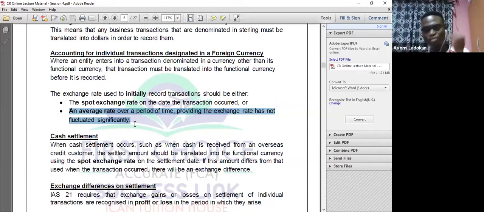So initially, you record the transactions using the spot rate or you use the average rate. That is, the date the transaction occurs. Okay, so let's move on. On cash settlement, when cash settlement occurs, such as you receive cash from an overseas credit customer, that settled amount must be translated into the functional currency using the spot rate.